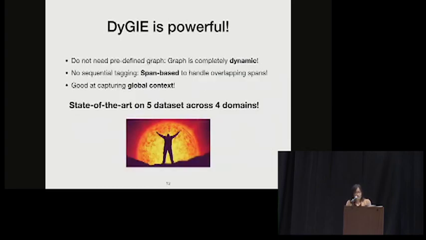So DyGIE is very powerful because we got state-of-the-art results on 5 different datasets across 4 different domains. To summarize why we are different, first of all, we do not need a predefined graph. The graph is completely dynamic. I know there's another paper called GraphIE, maybe the author is here. Our work is a little bit different from that because we do not need a predefined graph. Everything is automatically learned. And also we do not do the traditional sequential tagging because we introduced this span-based approach to handle overlapping spans. And also we are good at capturing global context.